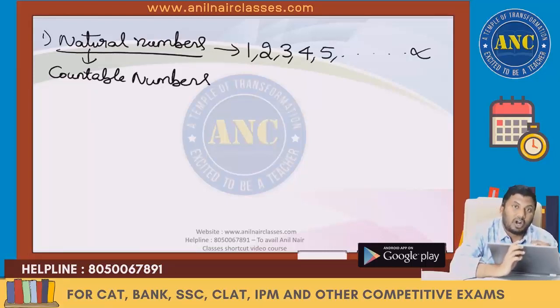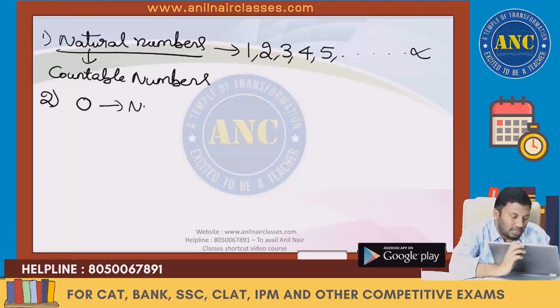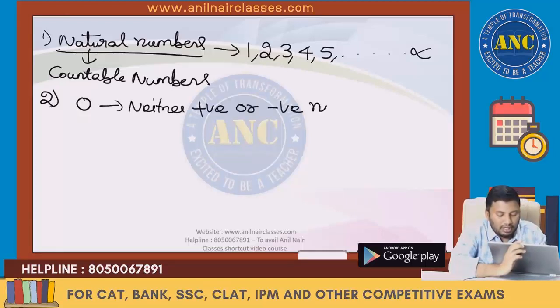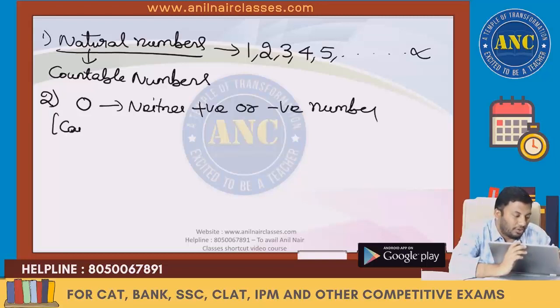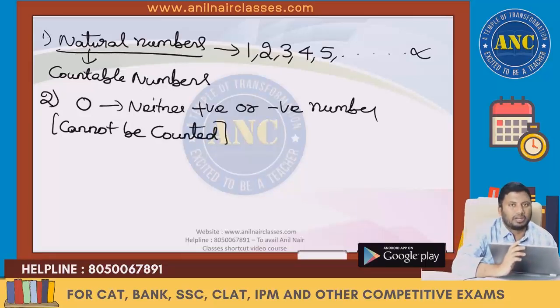Something which you cannot count is called 0. 0 is neither a positive number nor a negative number. 0 is something which cannot be counted, right?